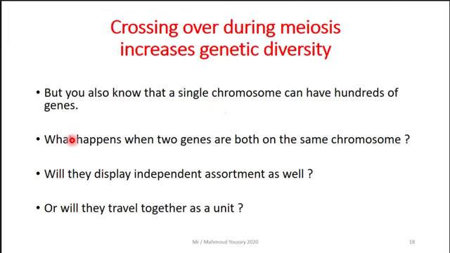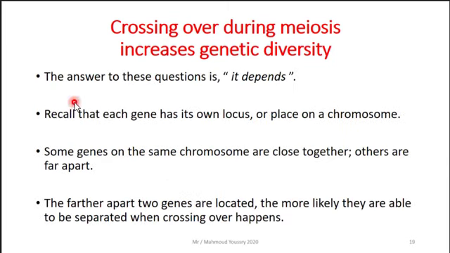What happens when two genes are both on the same chromosome? Will they display independent assortment as well, or will they travel together as a unit? The answer to these questions is: it depends. We cannot say it clearly. Recall that each gene has its own locus, the location or place on a chromosome. Some genes on the same chromosome are close together, others are far apart.